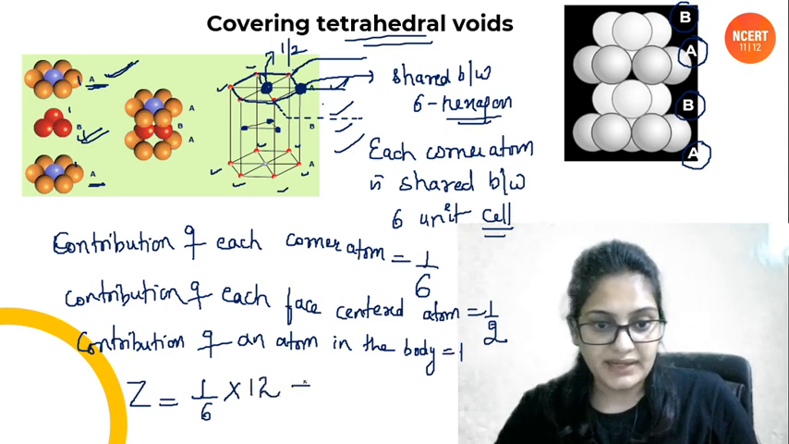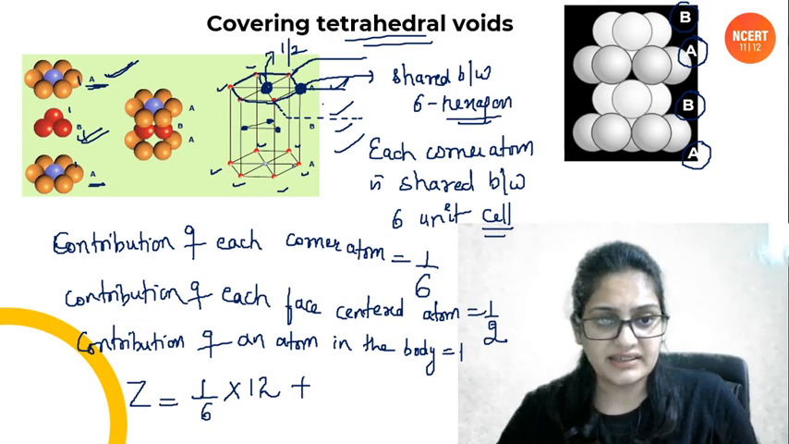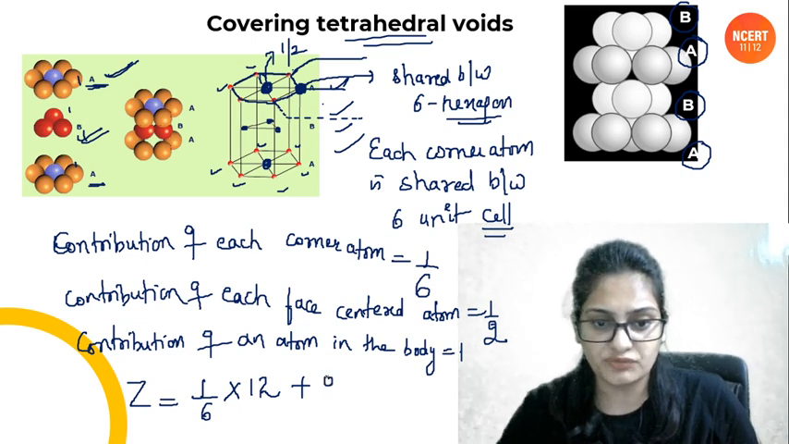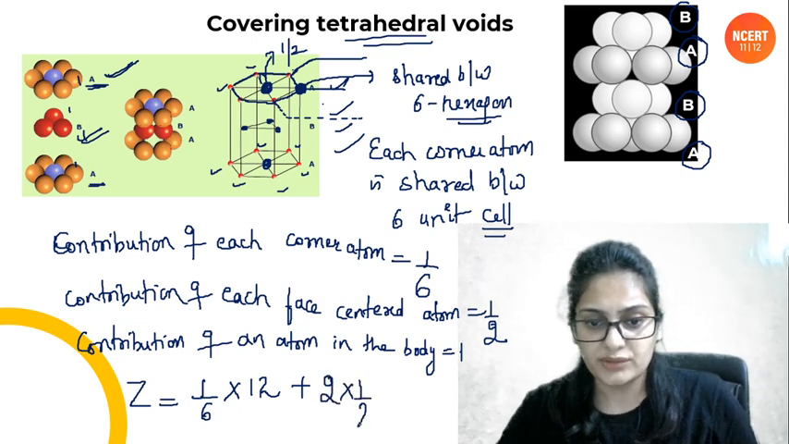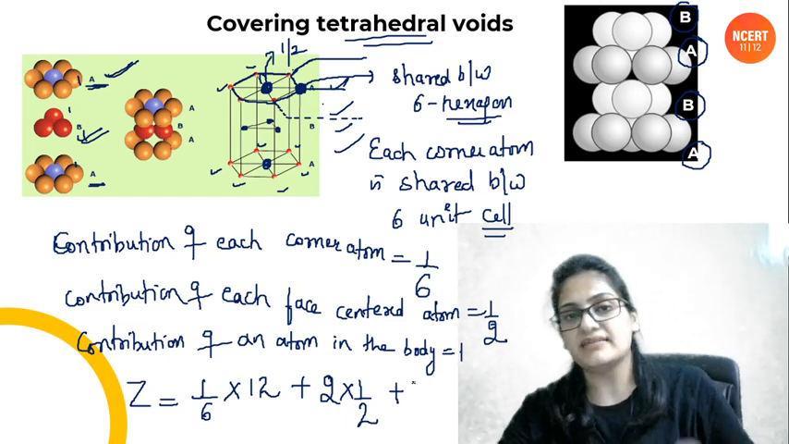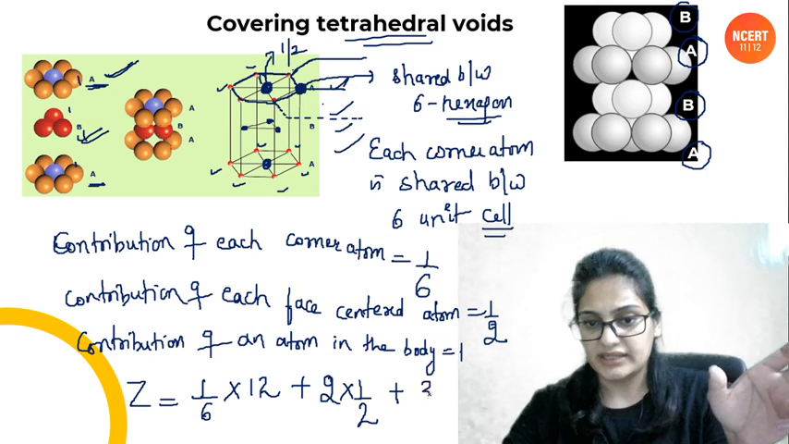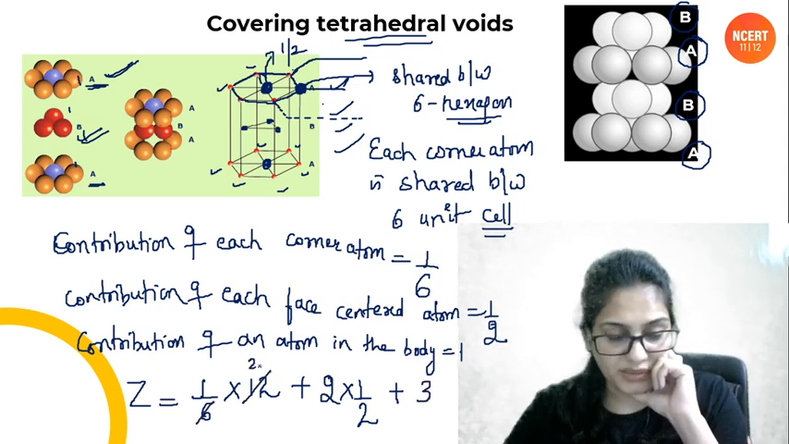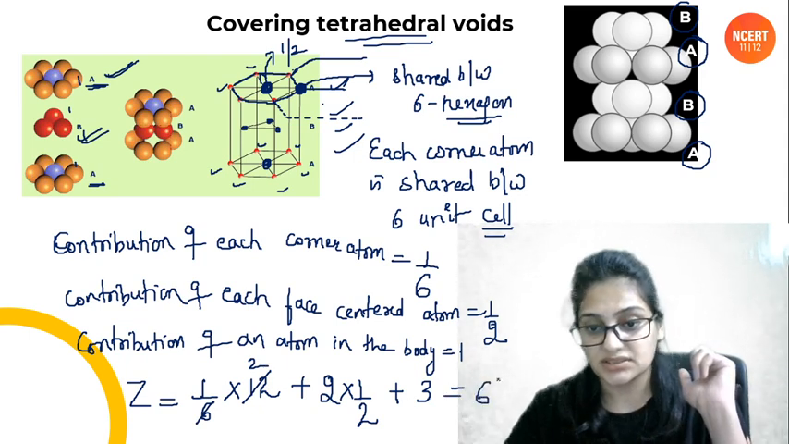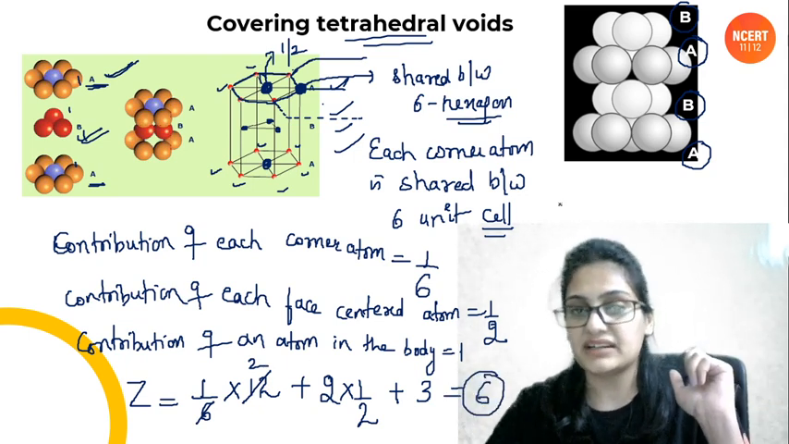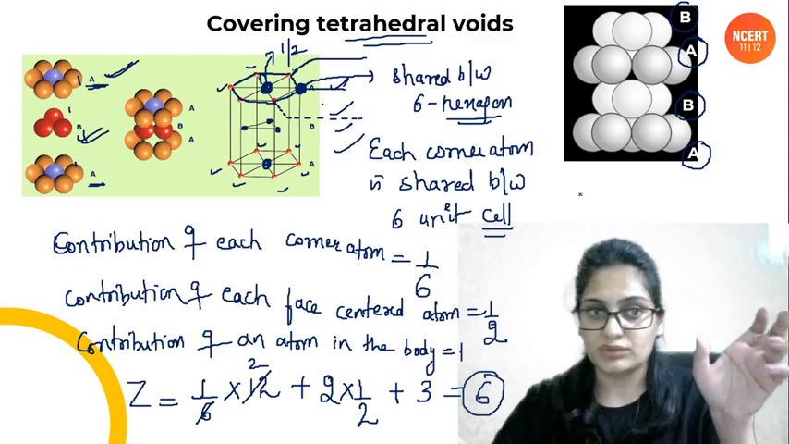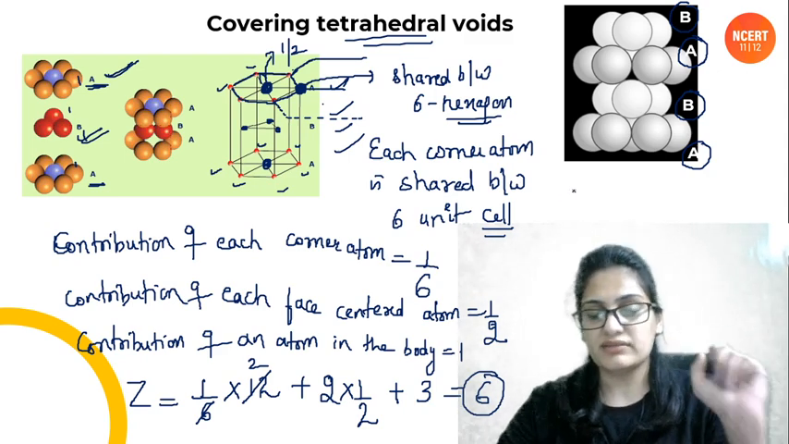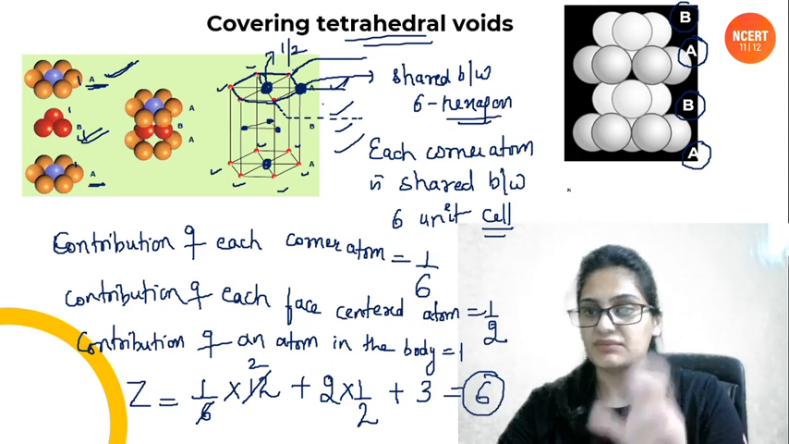ठीक है. Plus the face centered atom. How many face centered atoms are there? 1 ये है और 1 ये है. 2 face centered atoms into 1/2. ठीक है. Plus क्या करना है? 3 atoms of B layer that are exactly in the body of the unit cell. ठीक है. So कितना हो गया people? This will be 2 plus 1 plus 3, which is 6. ठीक है. So effective, that is why it is called hexagonal packing. ठीक है. So now you can give it the name since the unit cell is hexagonal and effective number of atoms are 6. ठीक है.